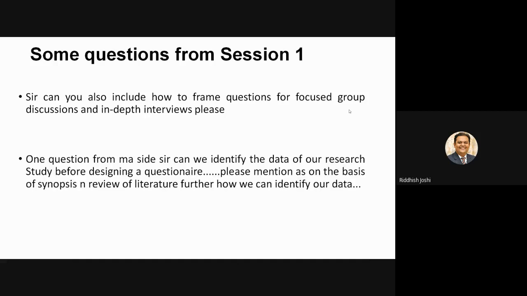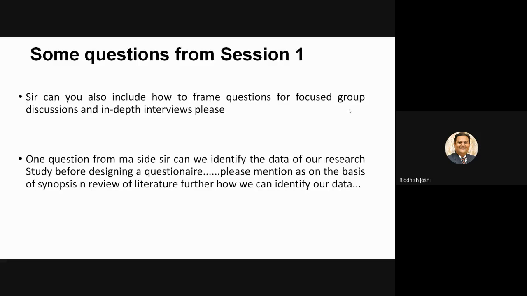Another question was, one question from my side: can we identify data of our research study before designing a questionnaire? Please mention, on the basis of synopsis and review of literature, further how can we identify data? Definitely we cannot identify our data, but we can definitely identify the type of data we want to generate. That you can surely identify from literature review and certain other past studies before designing a questionnaire.